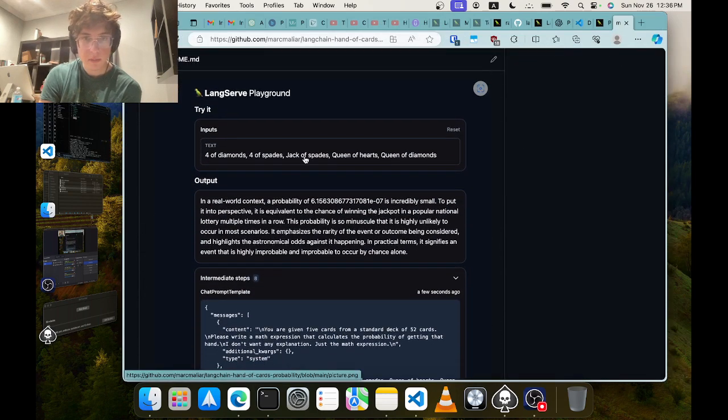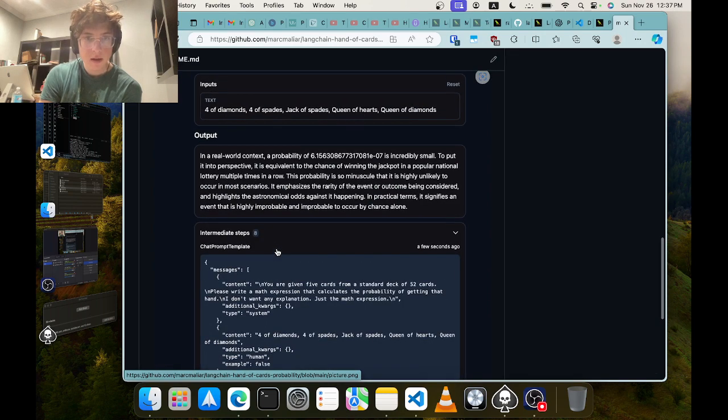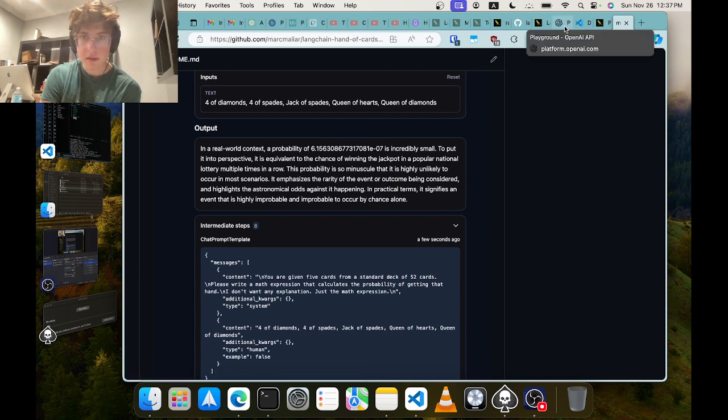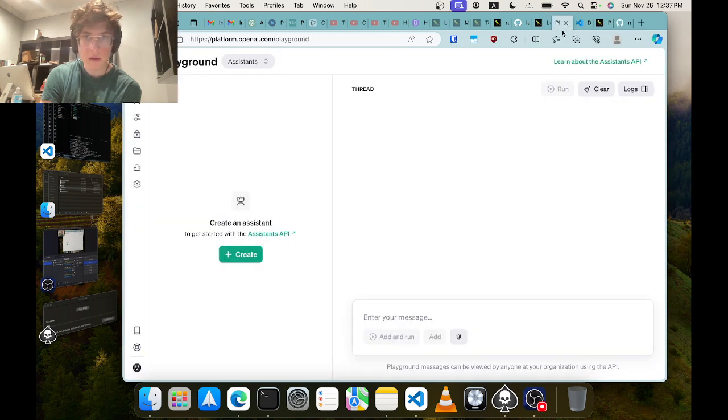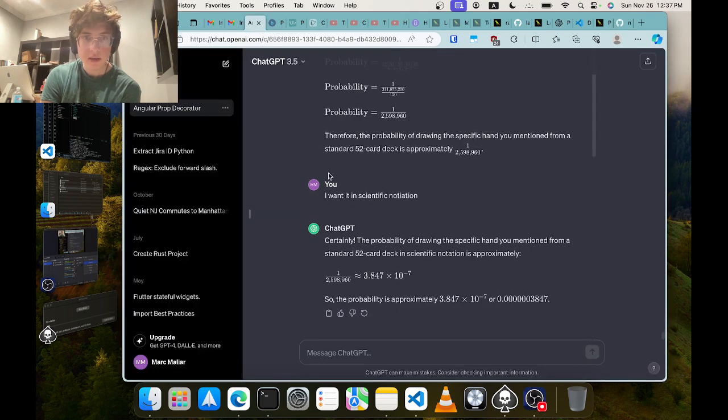So here's the hand that I put in. And then there are some intermediate steps. It's cut off because it's too big. But this probability is actually wrong, I think. It's definitely wrong. I literally asked ChatGPT the same question right here.